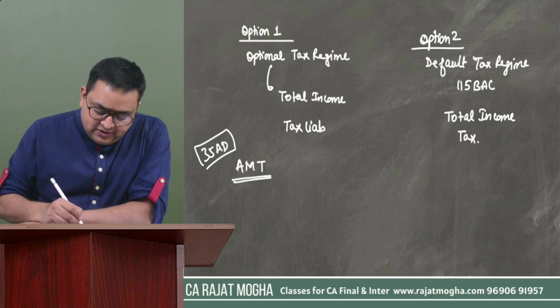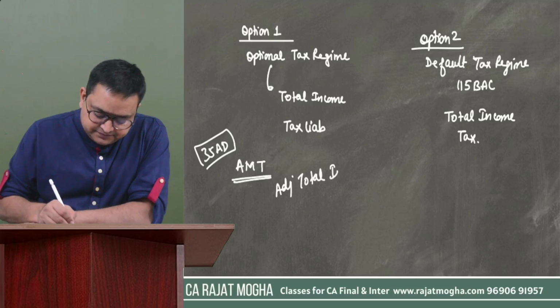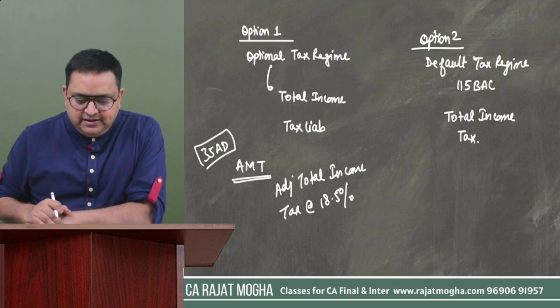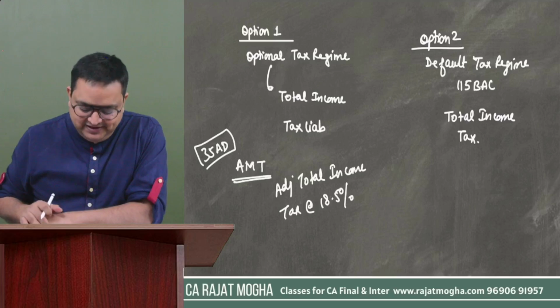Then on adjusted total income, we have to calculate tax at a rate of 18.5% plus surcharge if applicable plus cess. Cess will always be applicable.